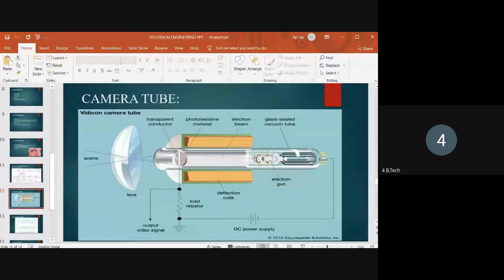The electron beam scans the image from left to right, and this period is called the trace period.